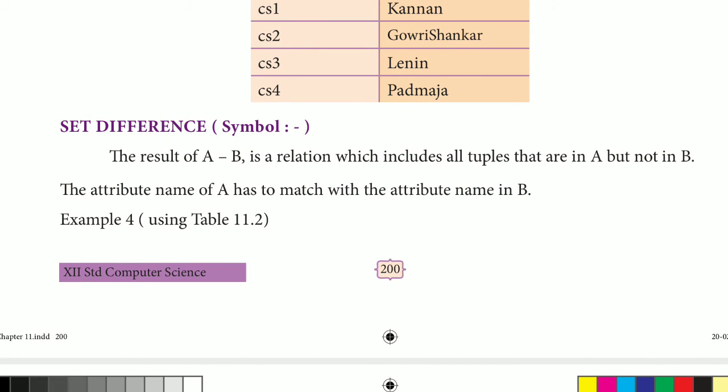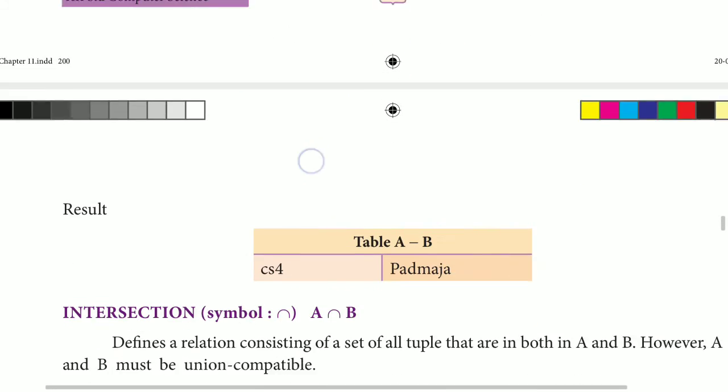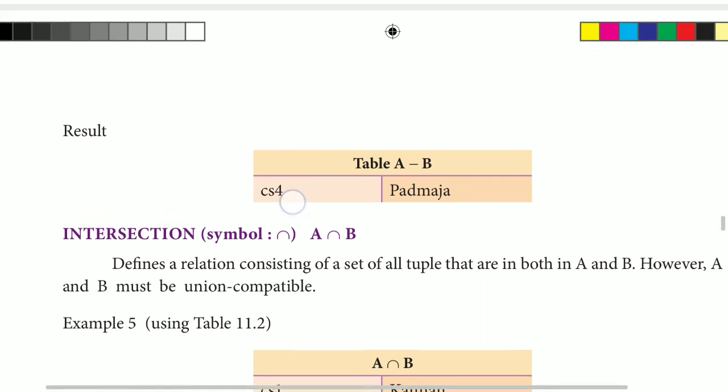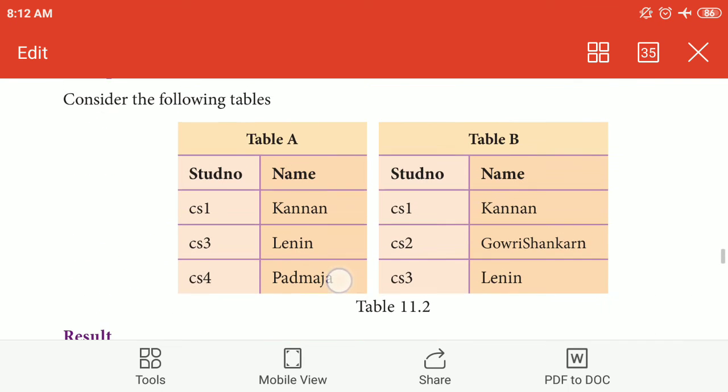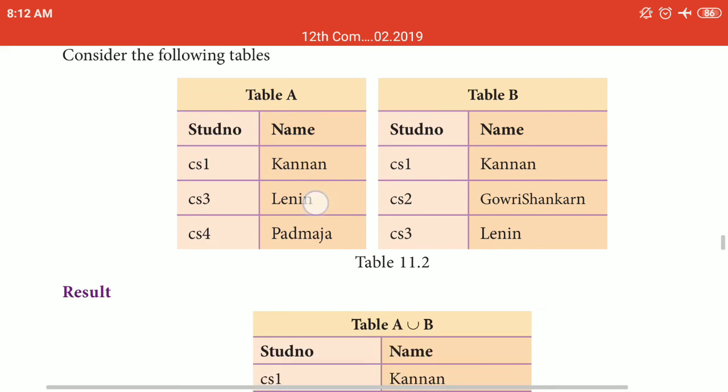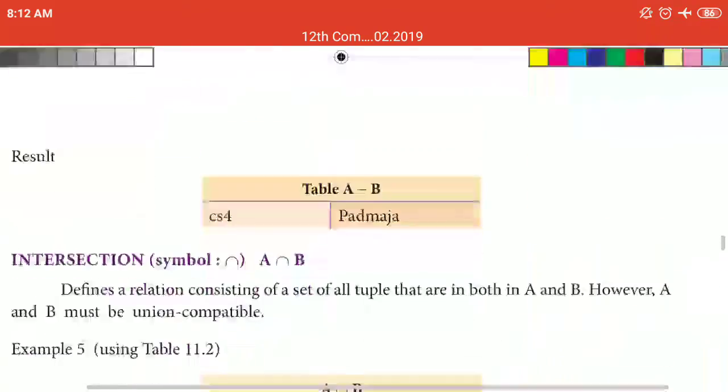Next is set difference. The symbol used is the minus sign. Here you can see that this will be A minus B. With table A minus table B, only one row is there, cs4 Padmaja. That is the answer here.